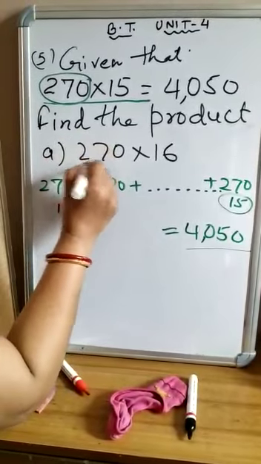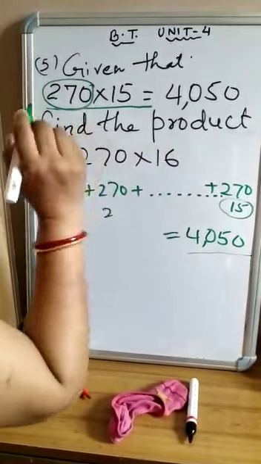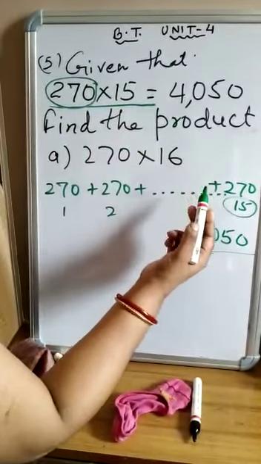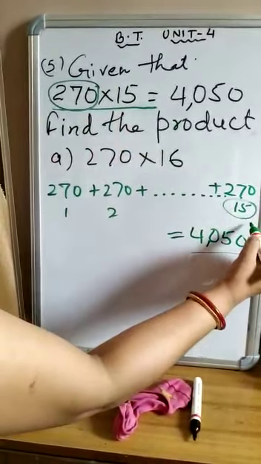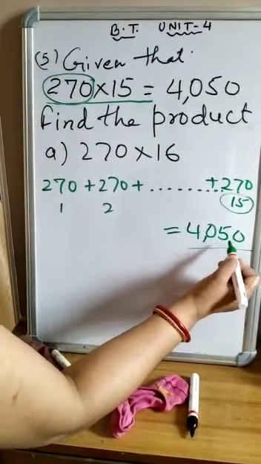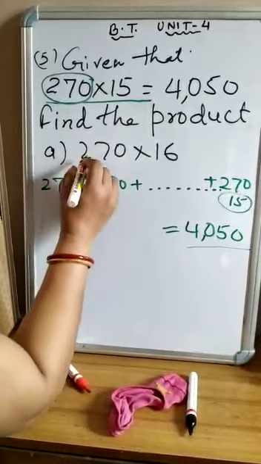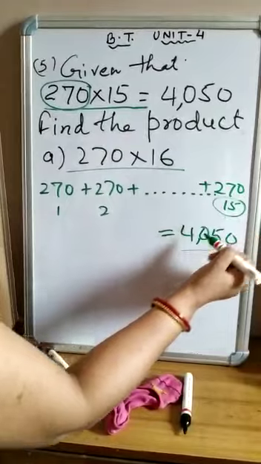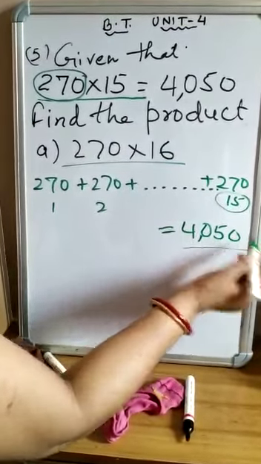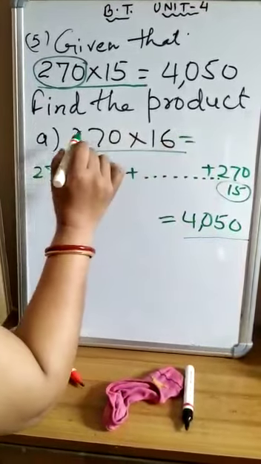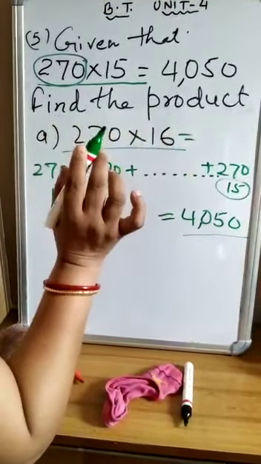Here the question is 270 into 16. It means 270 is repeated 16 times. Here 270 is repeated 15 times and you get 4050. So 270 repeated 16 times means that with the 4050, one more 270 will be added. Then it will be equal to 270 repeated 16 times.